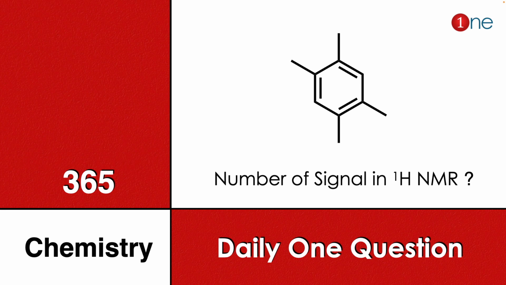Here tetraethylbenzene is given, with the ethyl groups in the 1, 2, 4, 5 positions. You have to find how many signals this compound can give in the proton NMR.